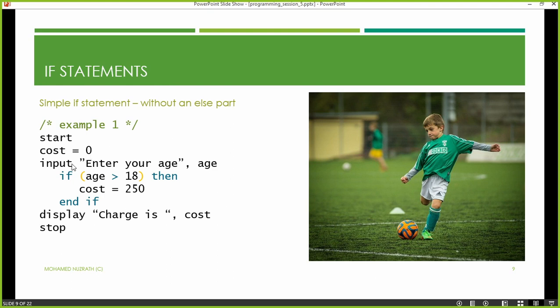Third line, we say input. You know what the input command means? We expect the user to type a value. We expect the user to give the computer a value. I will demonstrate this in Java now, don't worry. It says enter your age. So the computer is asking you to put your age in. So you will type a figure, for example, if you are 19 years old, 20 years old, 21 years old, you will type your age there. Let's assume someone is typing 20. So age is 20. The person is typing the value 20, right?